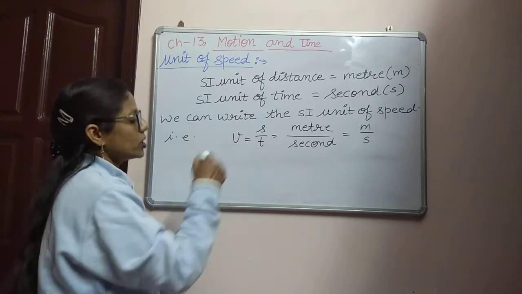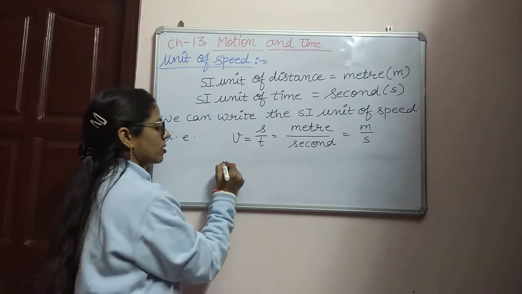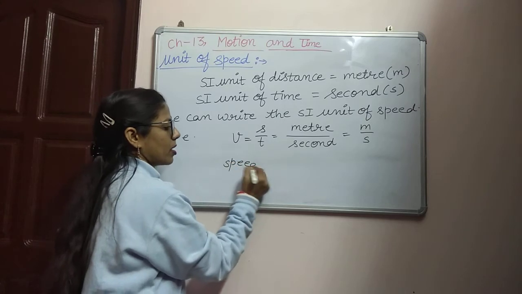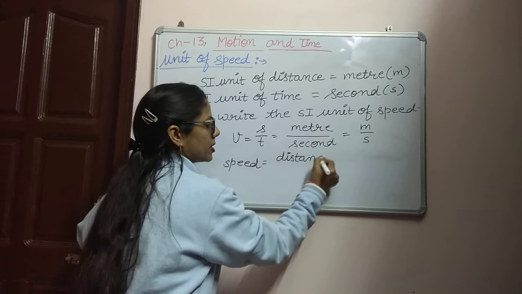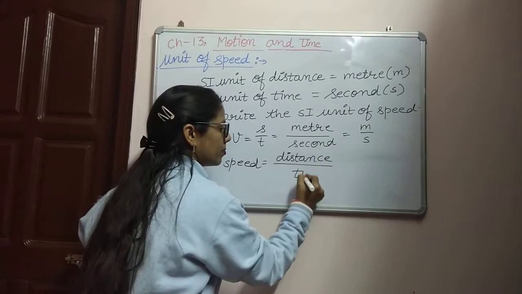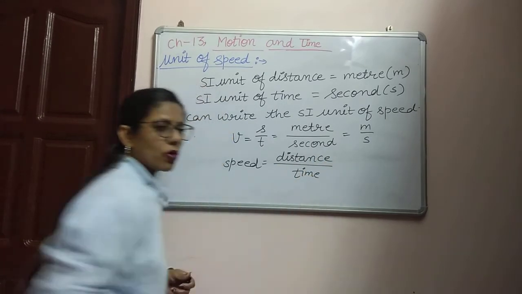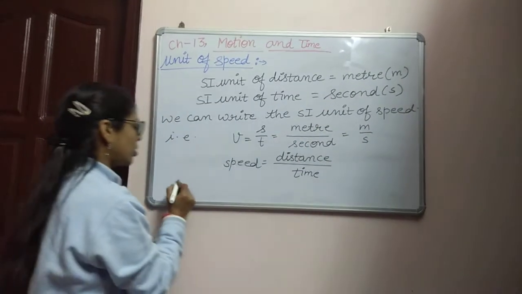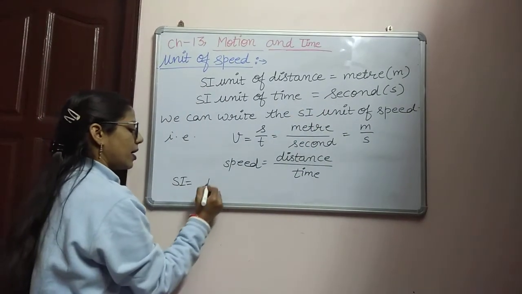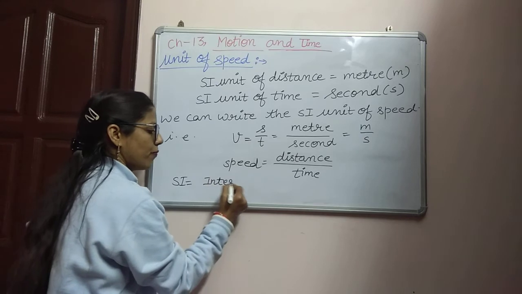As we know, the formula of speed is distance divided by time, distance upon time. Accordingly, the SI unit of distance is meter. SI means International System of Units.